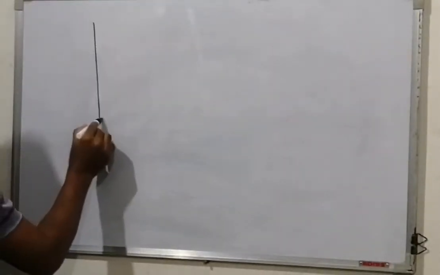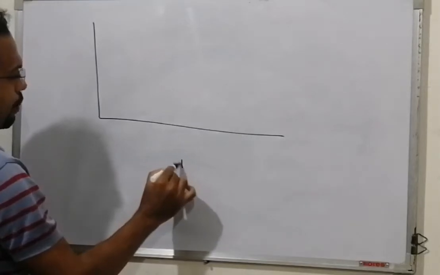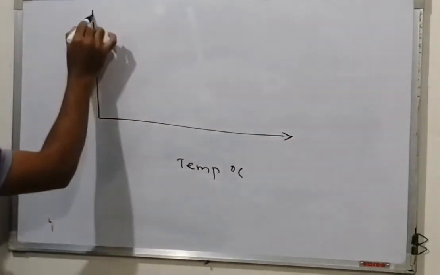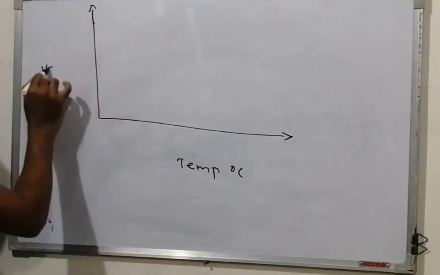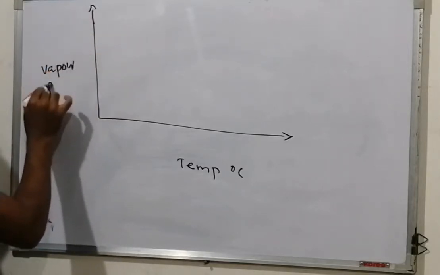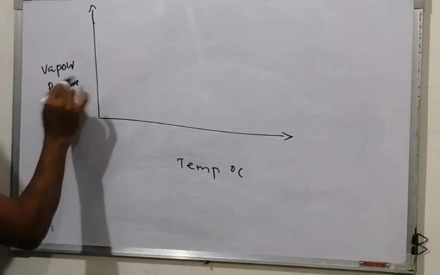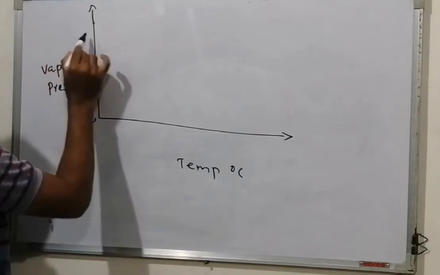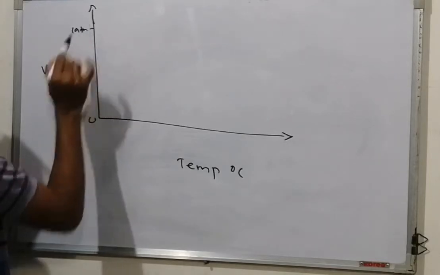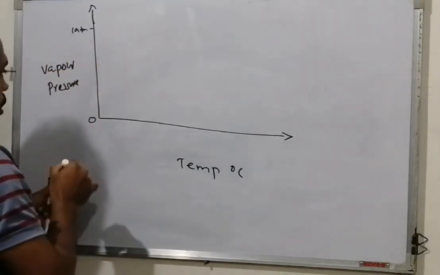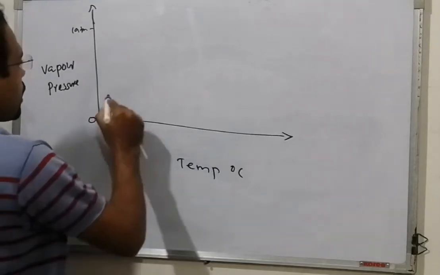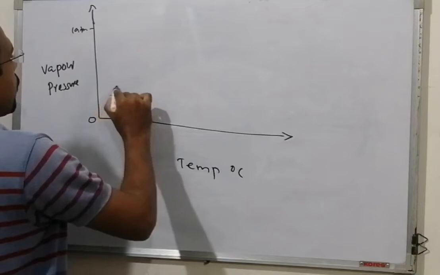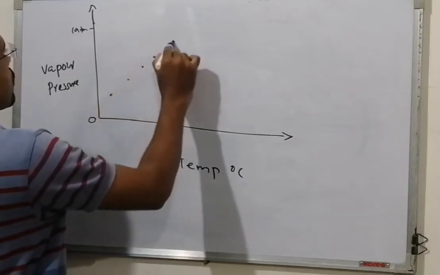Suppose you have this axis as temperature in degrees centigrade, and this as vapor pressure. Suppose this value is 180, and this is 0. For a pure solvent, when temperature increases, vapor pressure increases like this.